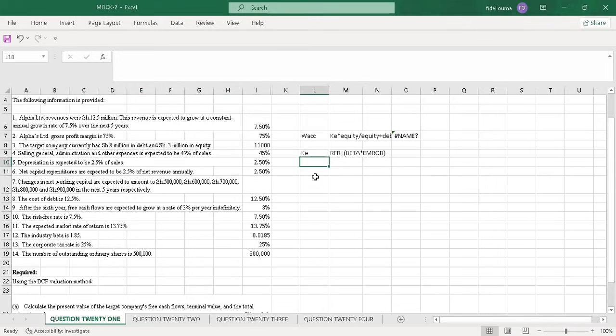The cost of debt is also KD, but after tax. So I'll say KDAT.